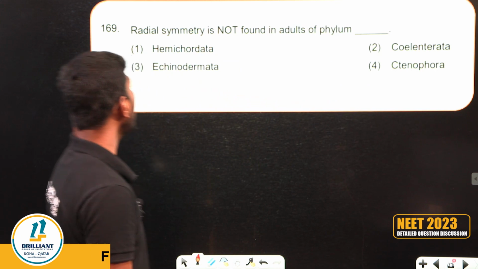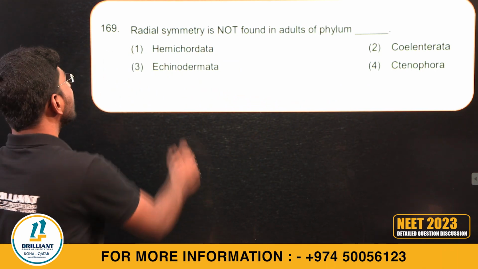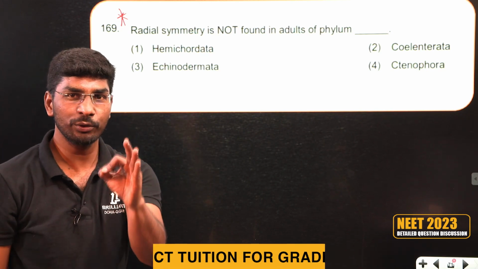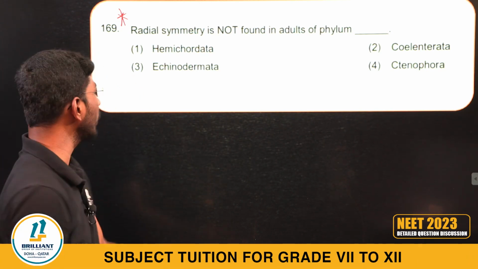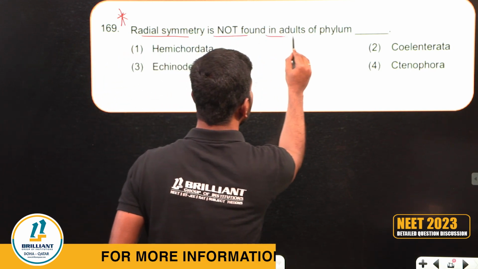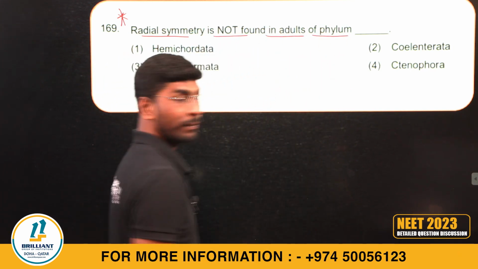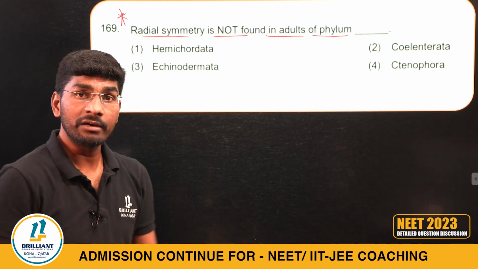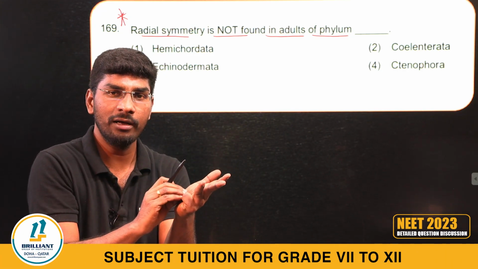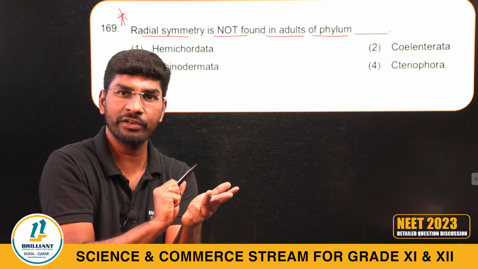Next question, 169, radial symmetry. You have to think about this question properly. Read what they are asking: radial symmetry is not found in adults of which phylum. Not found. Radial symmetry is found first in Porifera? Majority of poriferans are asymmetrical. If symmetry is there, it is radial symmetry only.